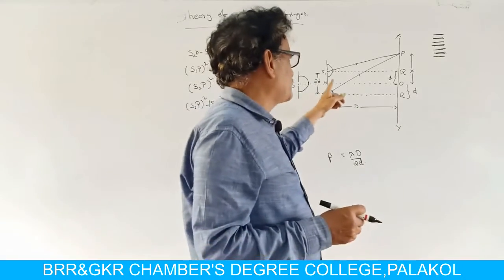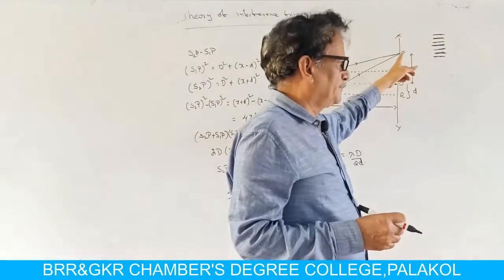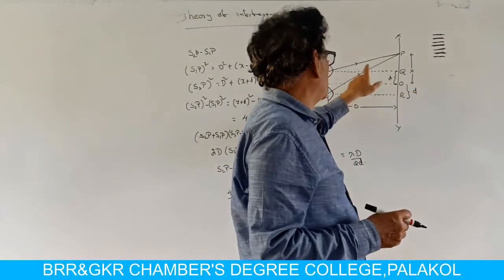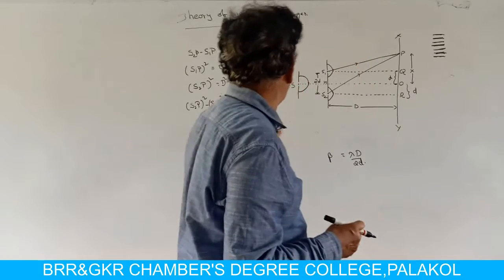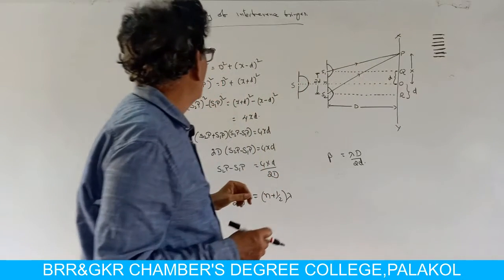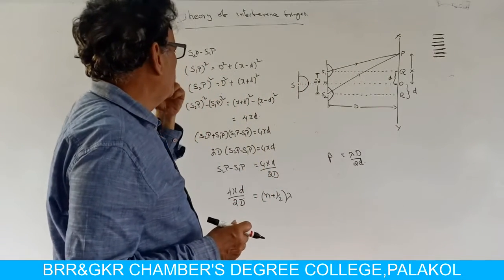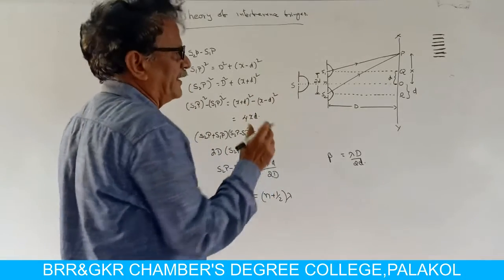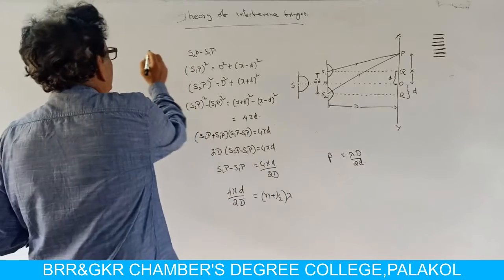Constructive interference takes place at P when the path difference between the two rays is equal to n lambda.